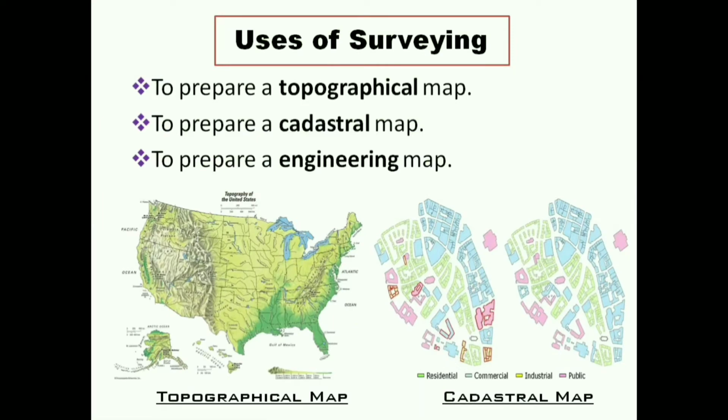Next point, what are the uses of surveying? To prepare a topographical map. What is a topographical map? This map shows the hills, valleys, rivers, forest of a country. Next, to prepare a cadastral map. Cadastral map means a map showing the boundaries of fields, houses and other properties. Next point, to prepare an engineering map, which shows the details of engineering work such as roads, railways, irrigational canals, etc.